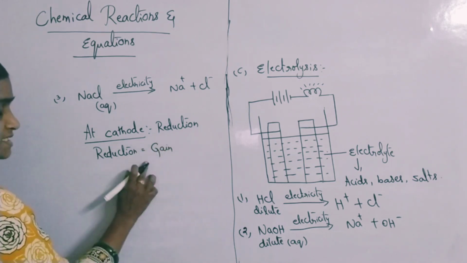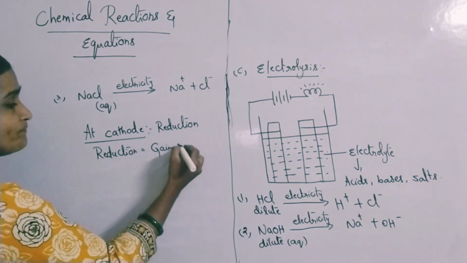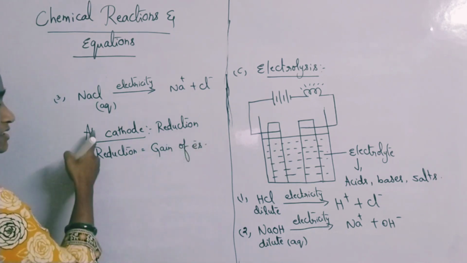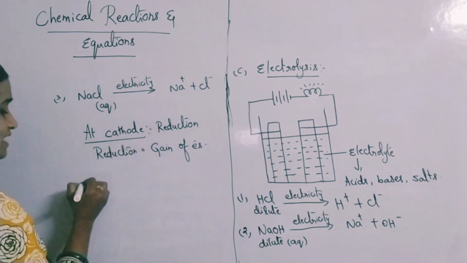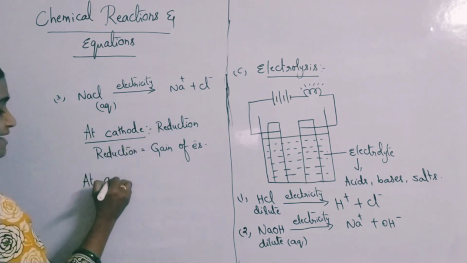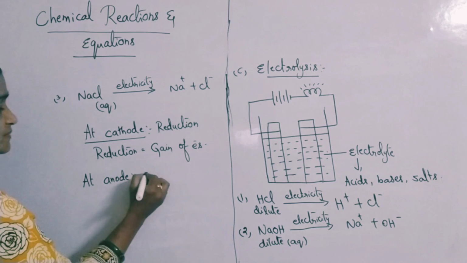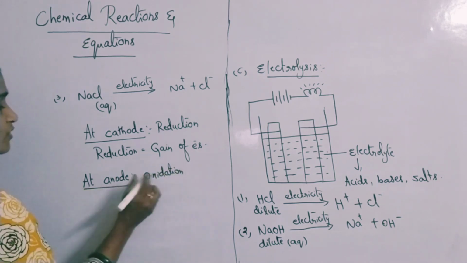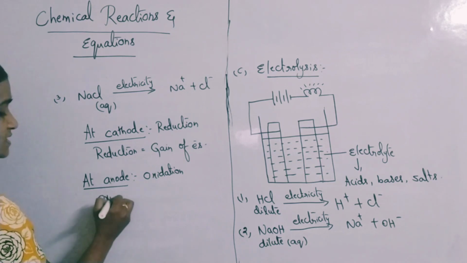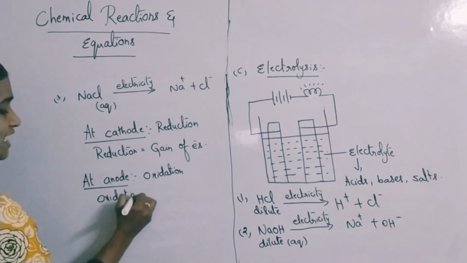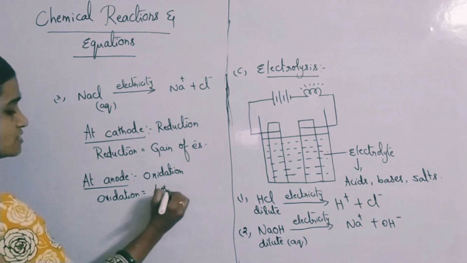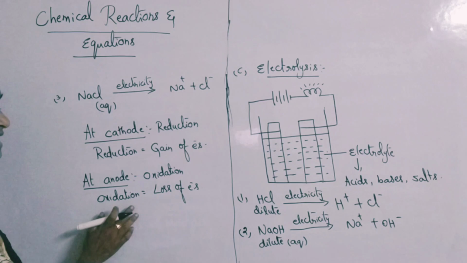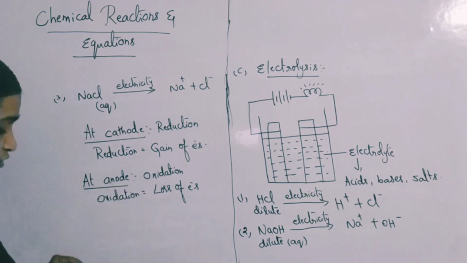What is reduction? Reduction is the gain of electrons. We'll learn more about these reactions in the next video also. Always at the cathode reduction takes place, and always at the anode oxidation takes place. In any electrolytic reaction, at the anode oxidation takes place, and oxidation is the loss of electrons. We will discuss this with more examples in the next video.